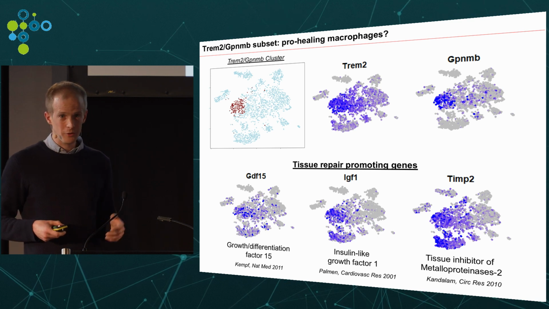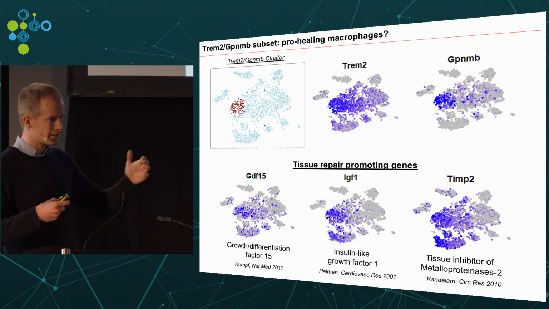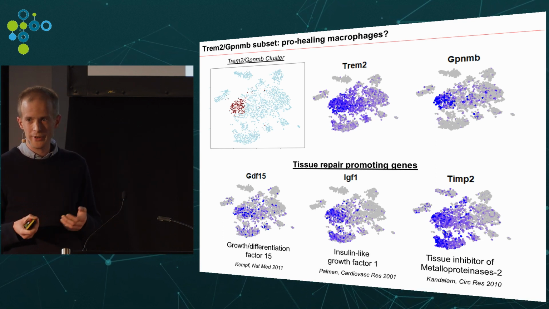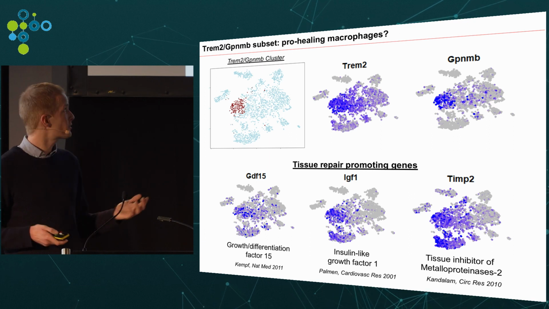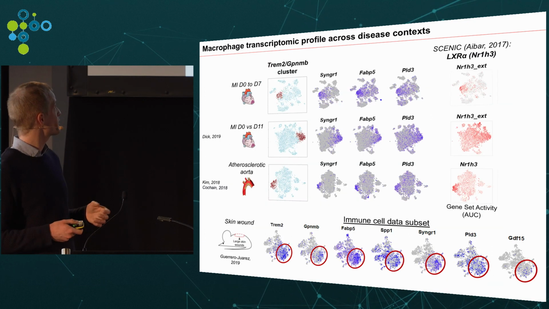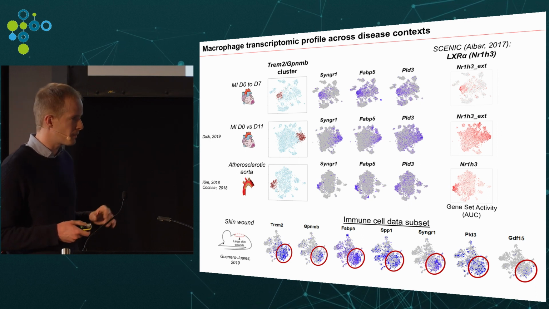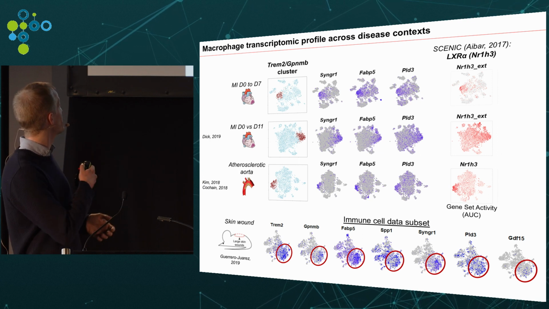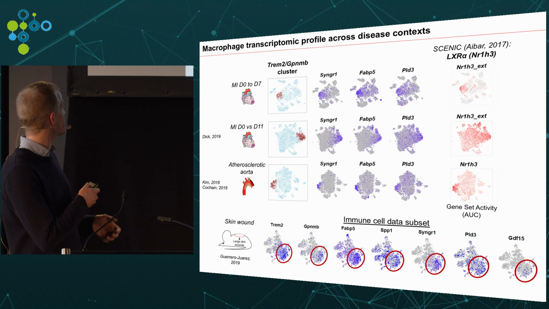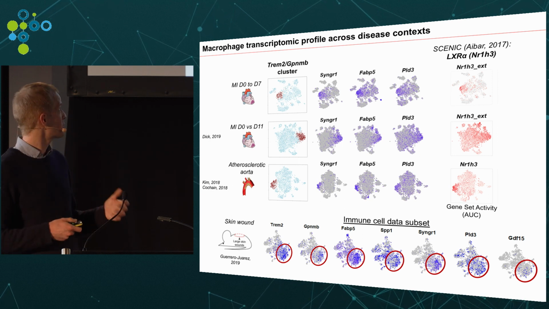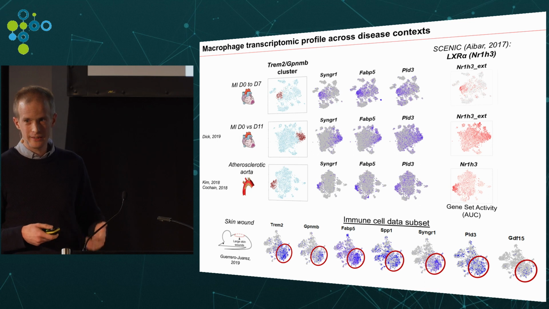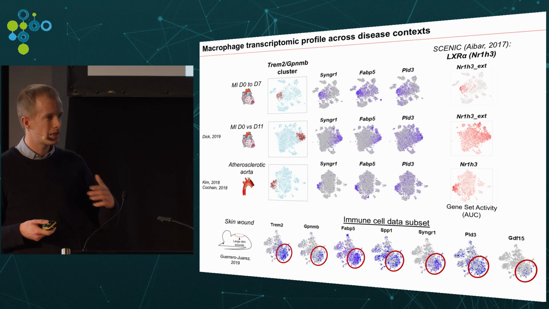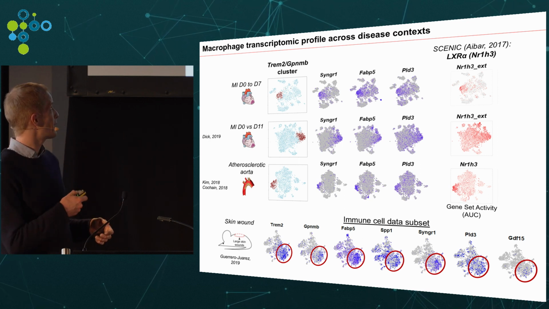What was also a bit interesting for us when looking at gene expression patterns in these cells is that this specific macrophage subset had a lot of similarities with a macrophage subset that we observed previously, but in a completely different context, the context of atherosclerosis. This is a pretty rough comparison, but we clearly checked that a lot of enriched genes in this cell, either in the heart in our data set, in another data set, and in data from atherosclerotic aorta in mice, have a lot of similarities in their gene expression profile. And we'll try to go a step further and check whether these cells could have upstream regulators behind this gene expression pattern.